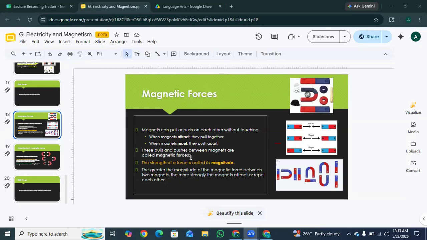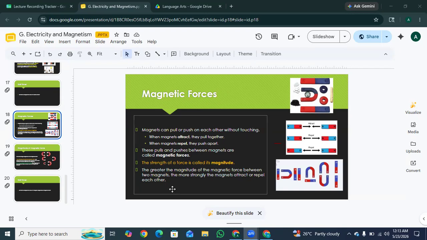Attract means that they pull together and repel means that they push apart. The strength of a force is called its magnitude. Magnitude simply means the strength of the force.